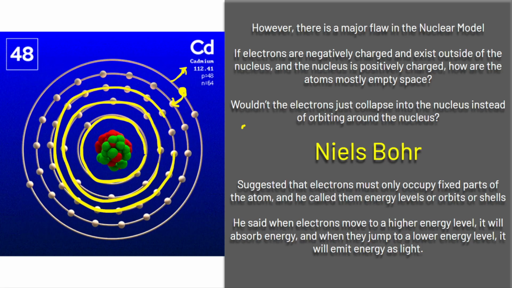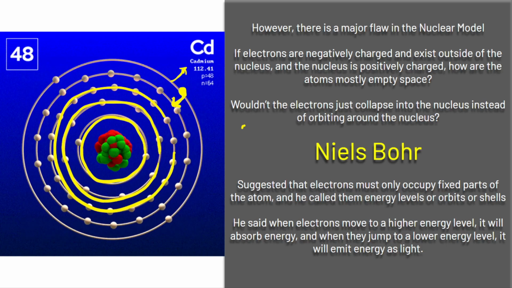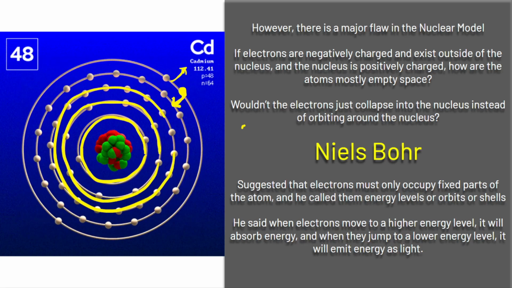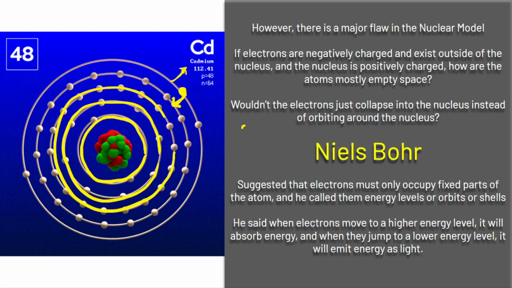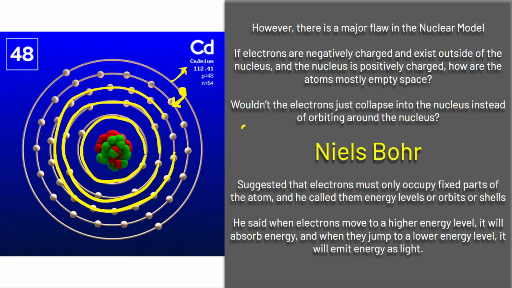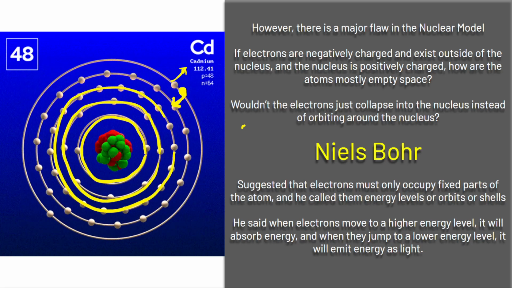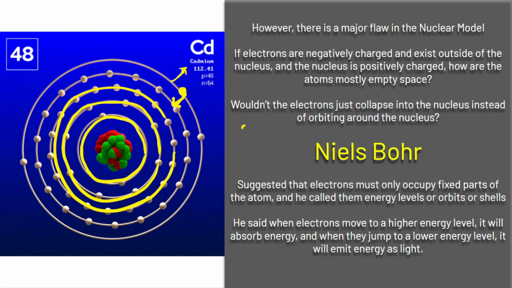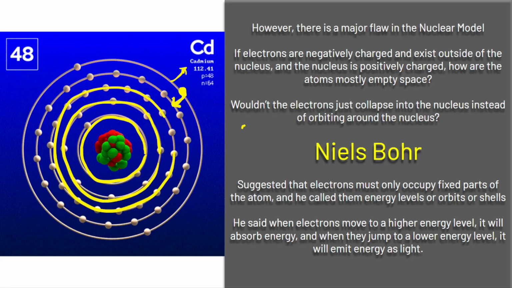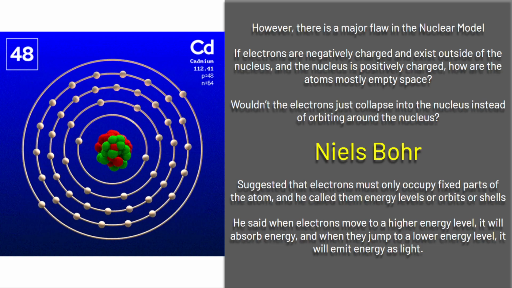It needs energy to go to a higher level, okay? And if it goes down to a lower energy level, it releases energy. That's why we see those spectral emissions, right? That's why fireworks have different colors, because the electrons are going up and down into different energy levels. So that's Bohr's model. Bohr's model proposed the energy levels and explained how electrons are not collapsing into the nucleus. All right.